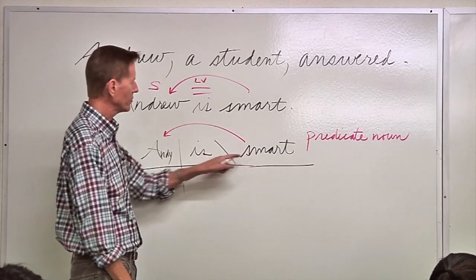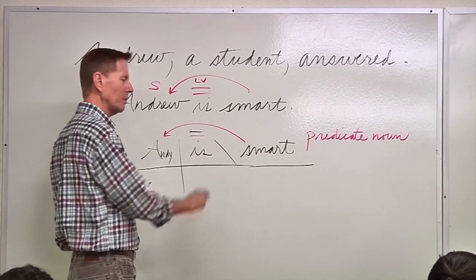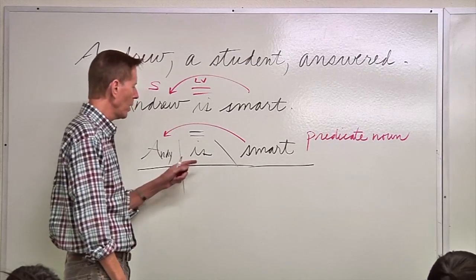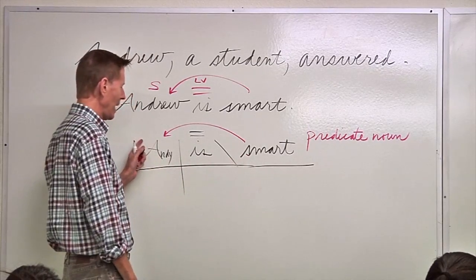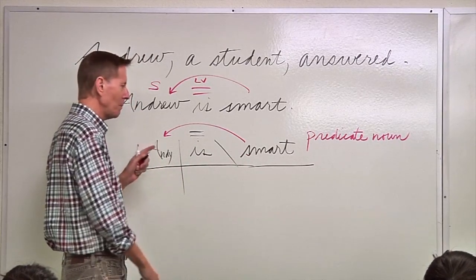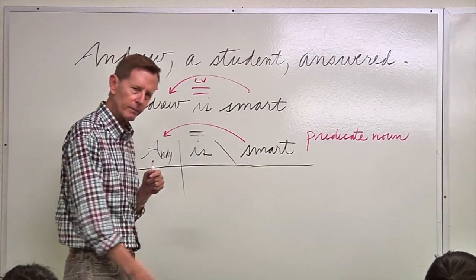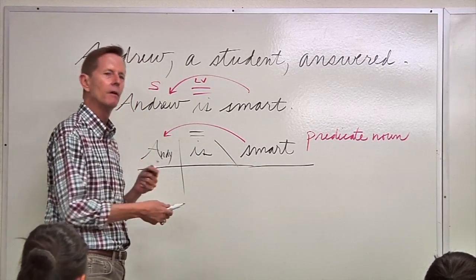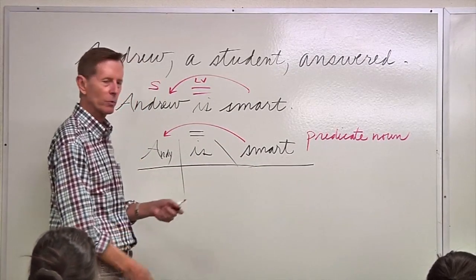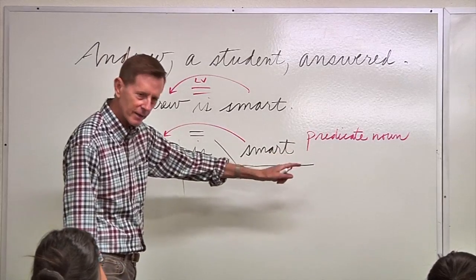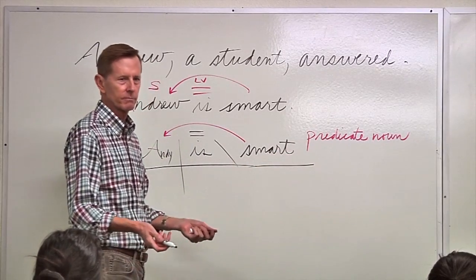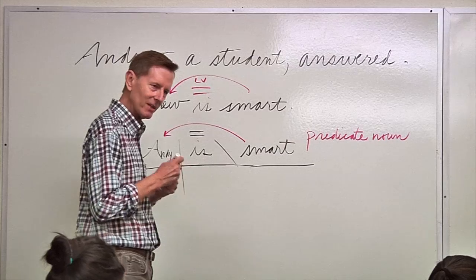But when we have an adjective following a linking verb, an equal sign, well, then it's over here in the predicate, and it happens to be describing the subject, but it's way over here in the predicate, but it's describing the subject. We do it all the time, and guess what it's called? A predicate adjective. So that's the story of a predicate adjective.